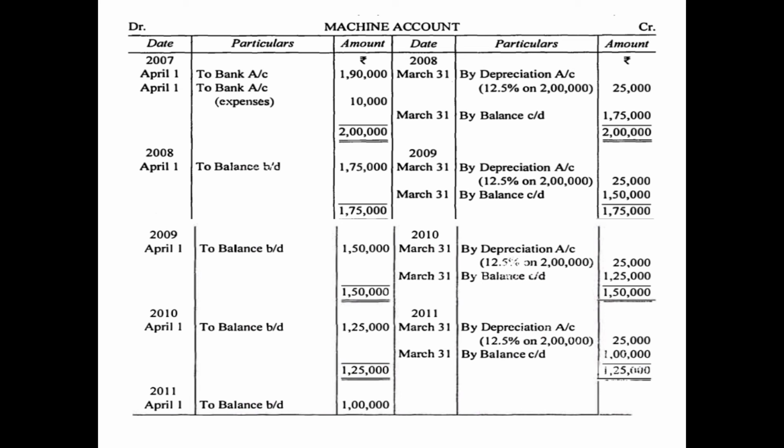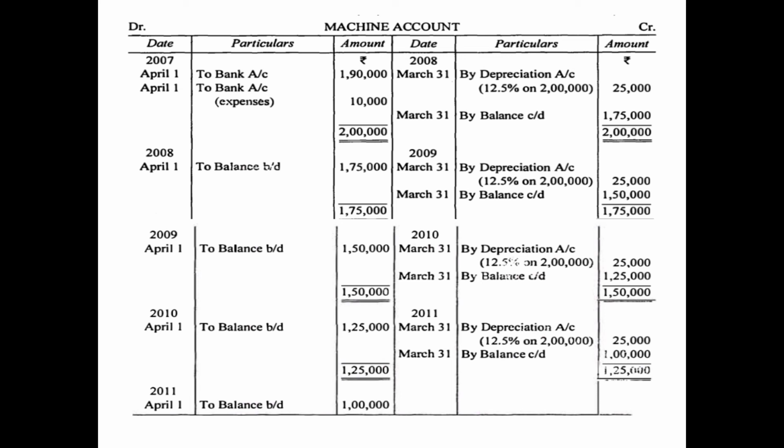So balancing is also done at the end of the period. On March 31st you will write by balance carried down 1,75,000, so the total will be 2 lakh. Whatever is carried down will be shown as brought down on the opposite side. So next year, that is 1st April 2008, we will show to balance brought down the amount which is shown in carried down, that is 1,75,000.